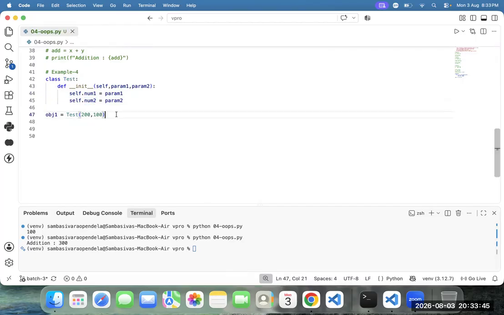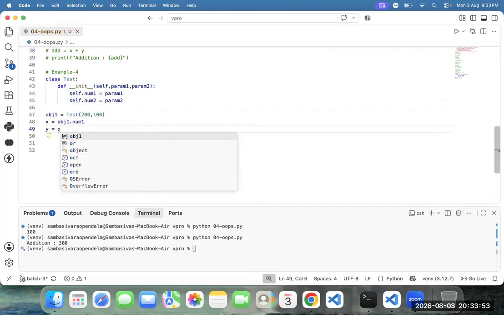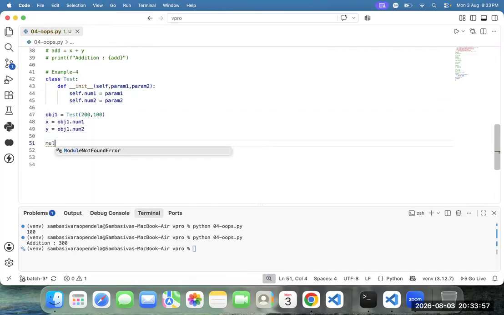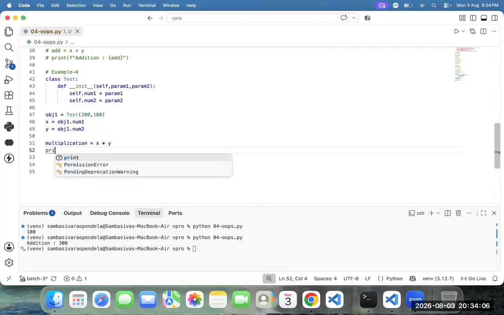Now, how to access num1 here? Tell me, how to access num1? x equal to obj1 dot num1, y equal to obj1 dot num2, and multiplication equal to x into y. And how to print it?